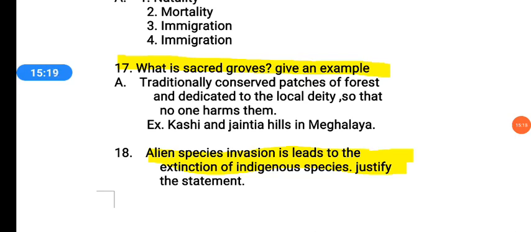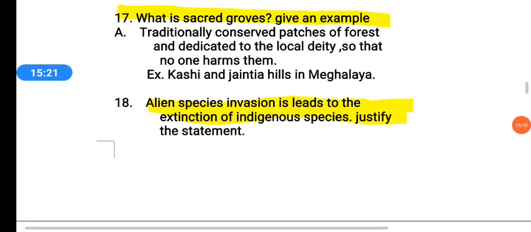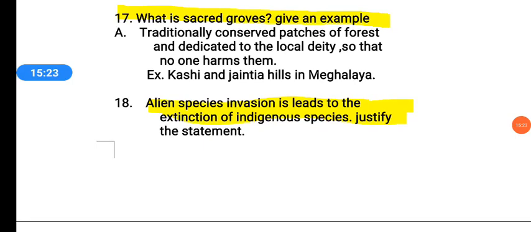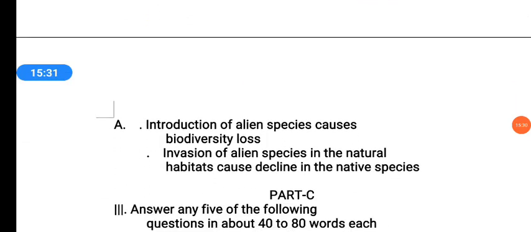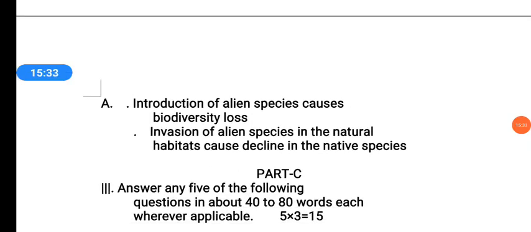The next question, alien species invasion leads to the extinction of indigenous species, justify the statement. Introduction of alien species causes biodiversity loss. That is one reason.